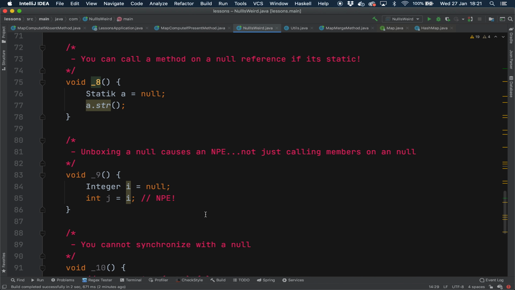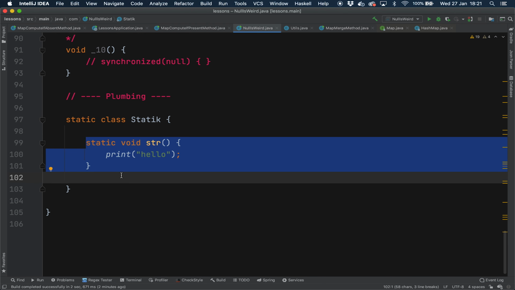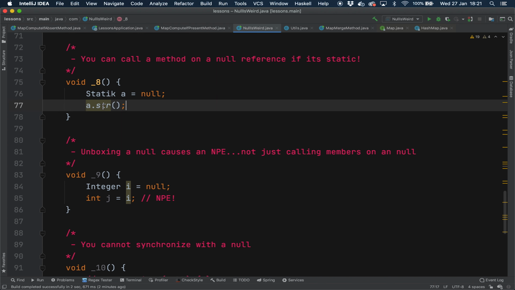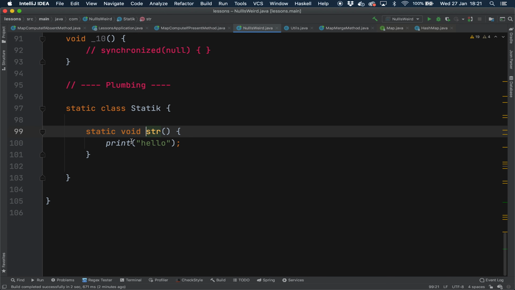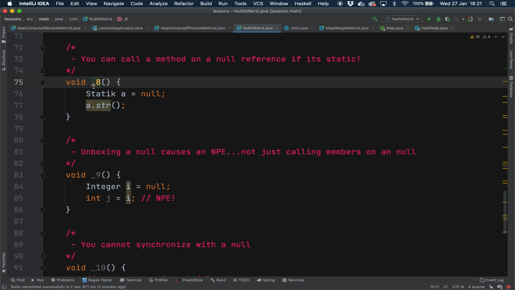Okay, now let's take a look at weird fact number 8. So this is perhaps the weirdest of all. You can in fact call a method on a null reference if it's static. So just to prove this, we've got a class here called static. It's a static class and it has a static method which prints hello. If we come back here and we try and call that method, we don't get a compile error, but we might get a runtime error, typically if we were calling an instance method. So let's just run that and see what happens.